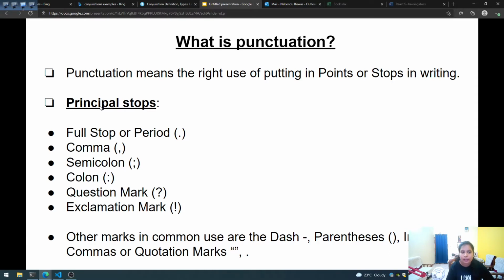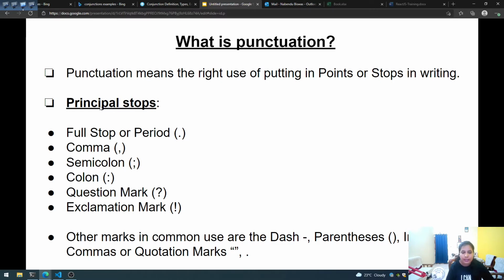For example, full stop or period. Whenever we put a full stop or period at the end of the sentence, that tells us that this is the end of the sentence, and generally we use full stop or period at the end of a declarative sentence or an imperative sentence. And then comma is a short pause which we use in between the sentence.